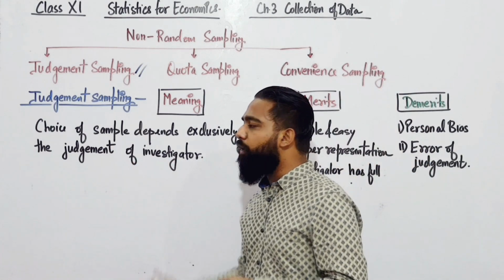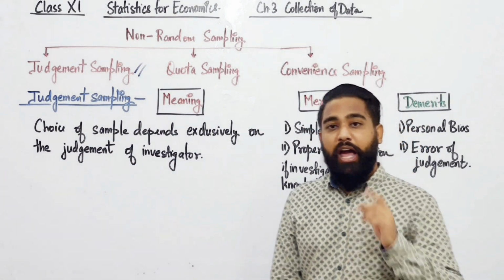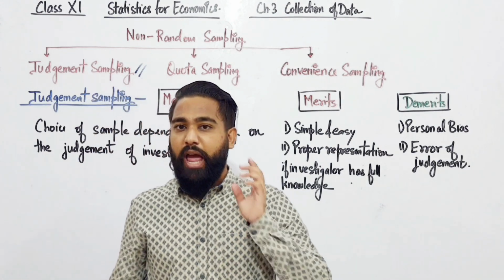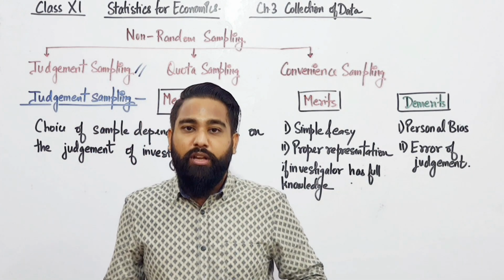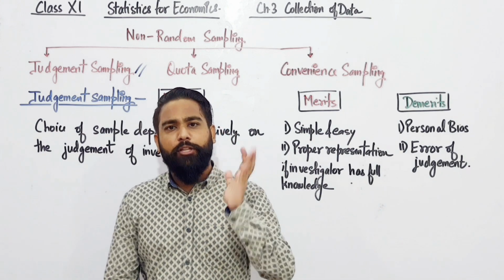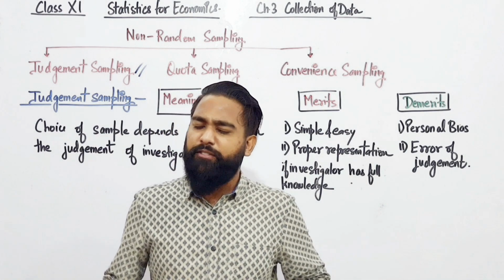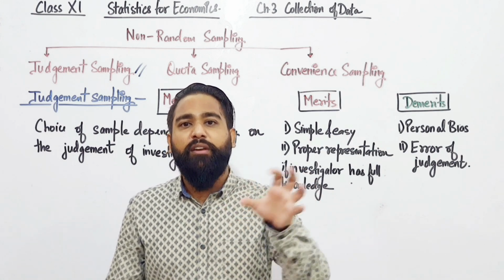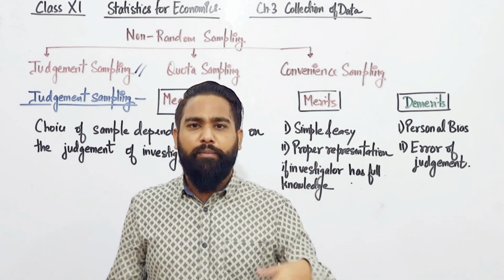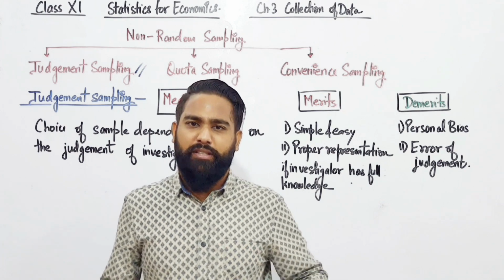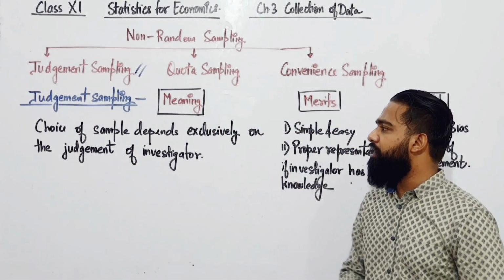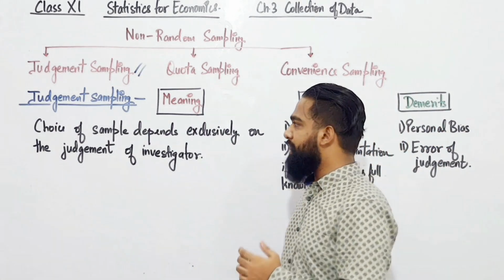I give you an example of first benchers, middle row benchers and back benchers. If I am assuming that all the students are very bad, very undisciplined, very naughty, then I am going to make my sample from the first benchers, so that it becomes easier for me and there is no mess around in the class. So it depends on the judgment of the investigator how he selects the sample.